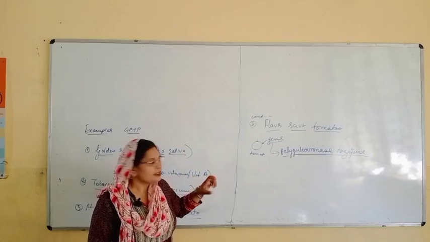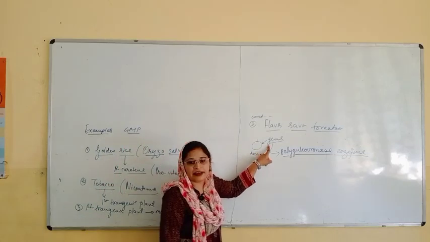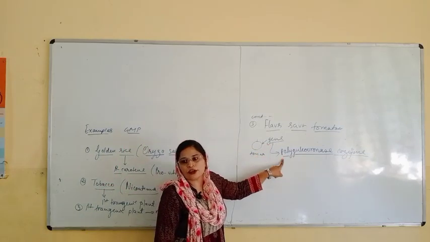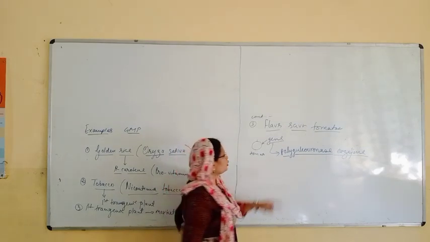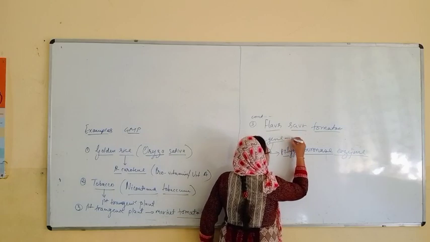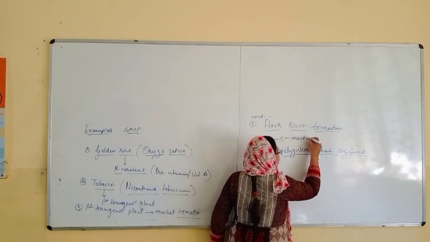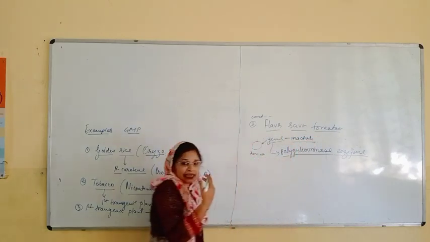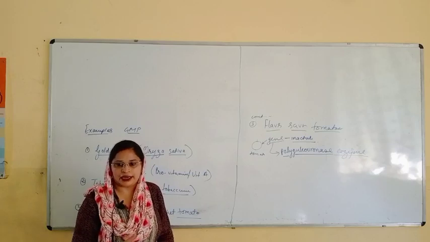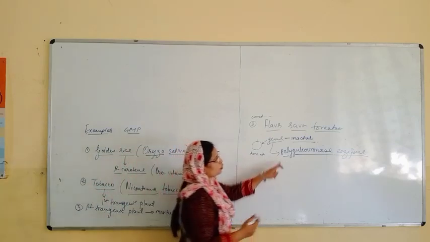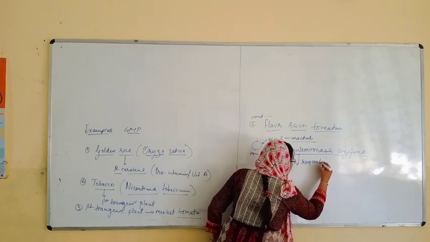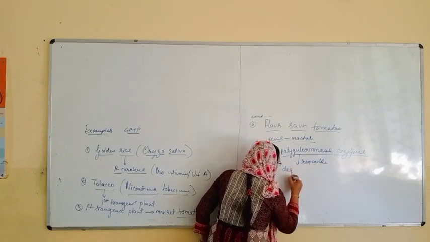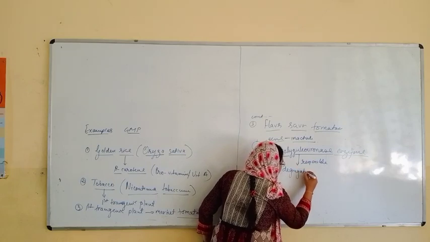Now what they have done, they have inactivated this gene which is responsible for the polygalacturonase enzyme. So they have inactivated this gene in tomato. By this inactivation, what is happening? This polygalacturonase enzyme was responsible for degradation of the cell wall.